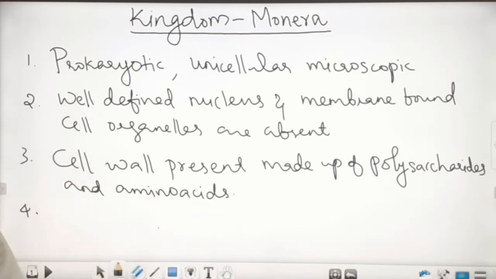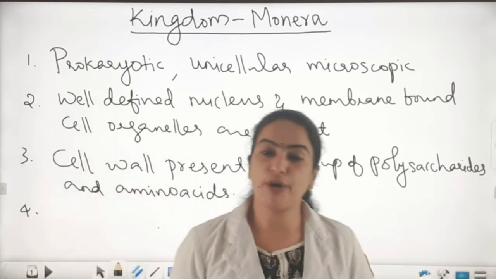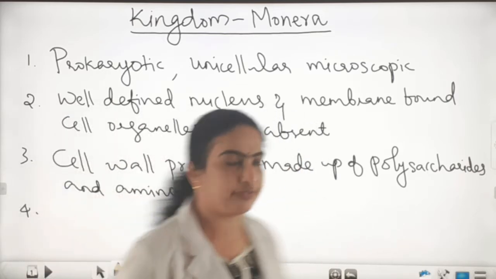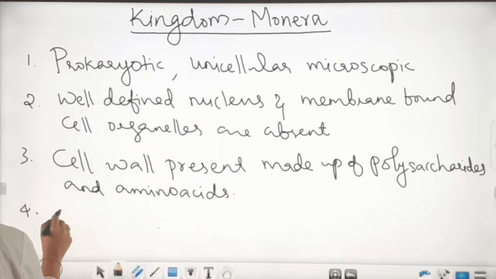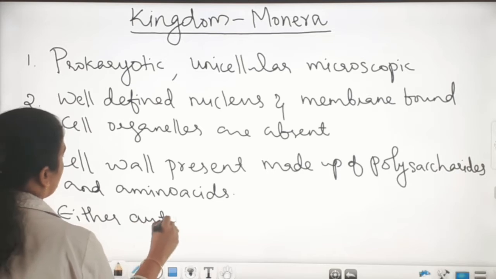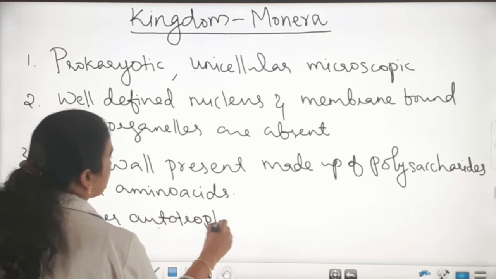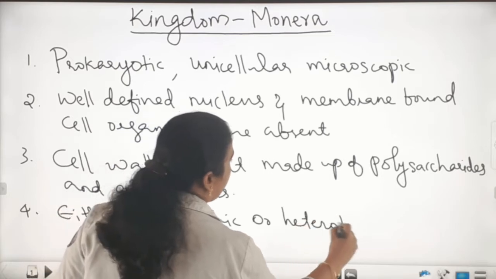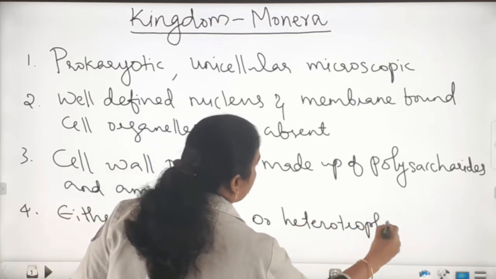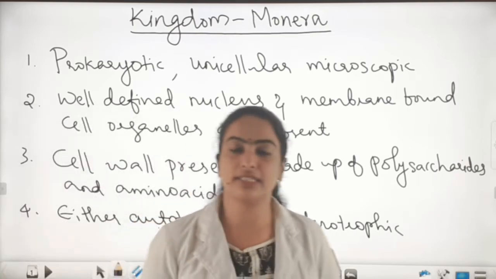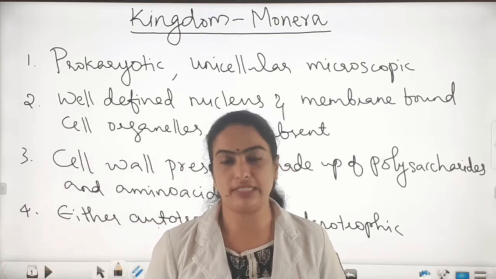And the fourth point, their mode of nutrition is either autotrophic or heterotrophic. Okay. So these are the basic characteristic features of monerans.